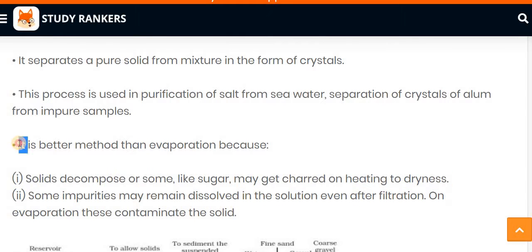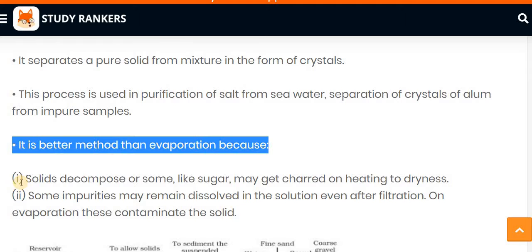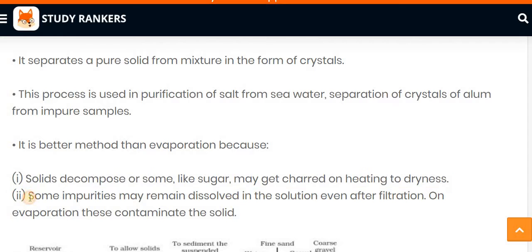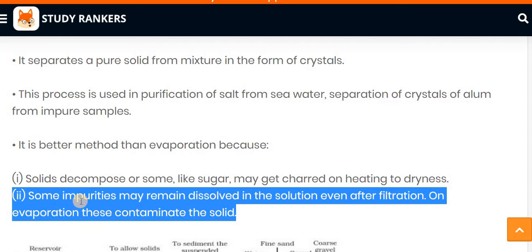The crystallization process is a better method than evaporation because the solid may decompose or some sugar-like substance may get charred on heating to dryness. And the second reason is that some impurities remain in the solution after evaporation, so we cannot get a 100% purified substance.